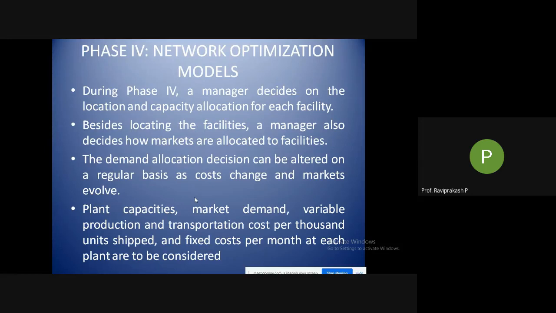Then plant capacities, market demand, variable production and transportation cost per 1,000 units shipped. I was talking to you about per unit. Here you can say transportation cost per 1,000 units shipped, because the companies are not the end user, they are the manufacturers. They cannot say per unit for shipping and transportation.